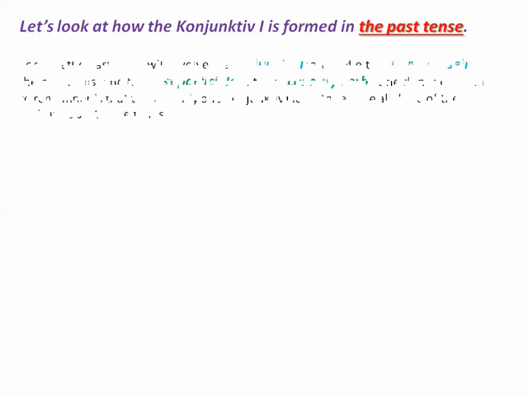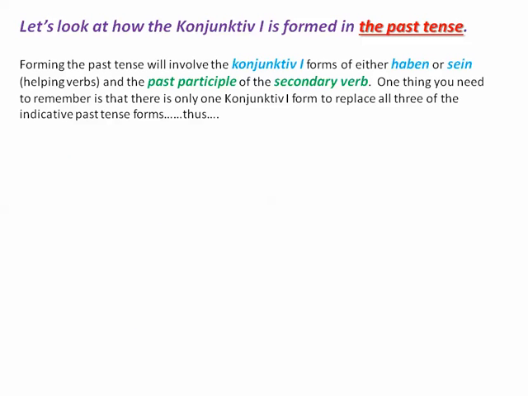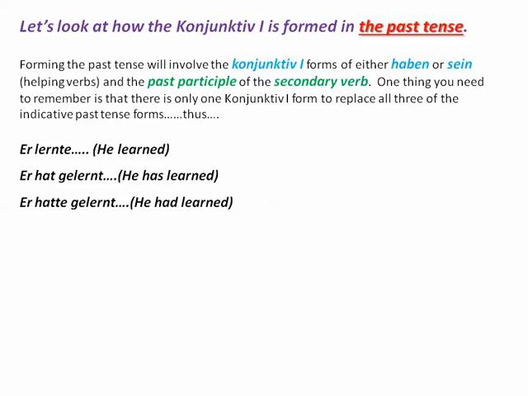Okay, now let's look at how it's formed in the past tense. Forming the past tense using the subjunctive one will involve forms of either haben or sein, which are your helping verbs, formed in their subjunctive one forms, and the past participle of the secondary verb. So these are just mirrors of what you would expect in the regular past tense. Lernte, hat gelernt, hatte gelernt. These are three tenses in German.